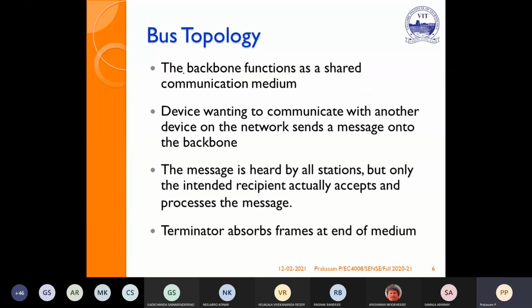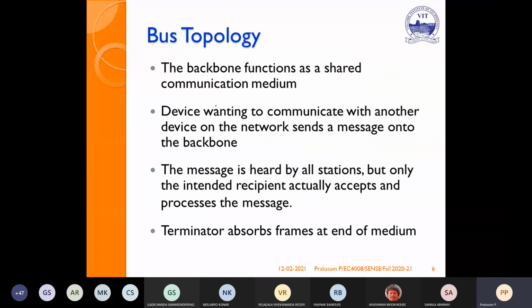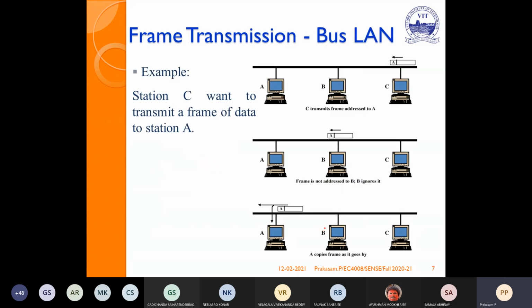The main backbone functions as a shared communication medium. The single cable is shared by many users. If a device wants to communicate with another device or network, it sends a message onto the backbone, through the medium. The message is heard by all the stations, but only the station whose address matches the destination address receives it. Otherwise, it won't receive it.